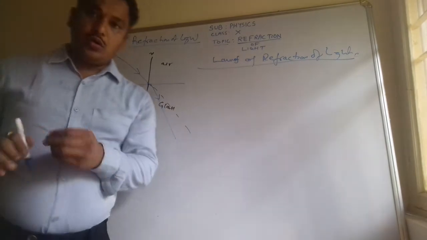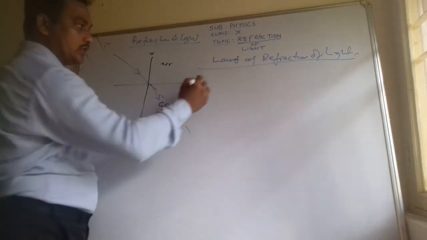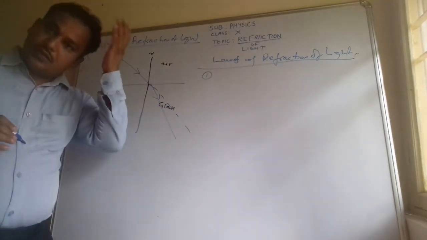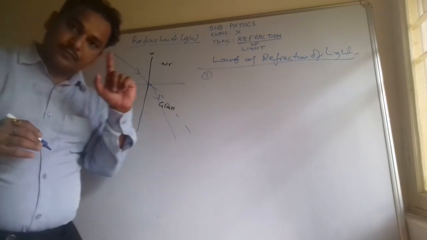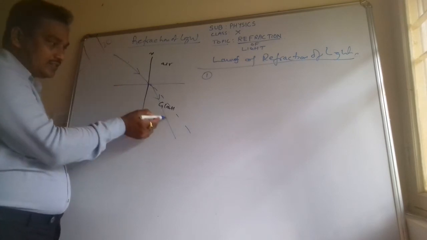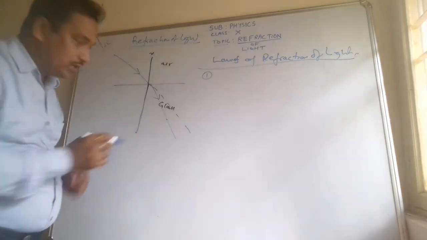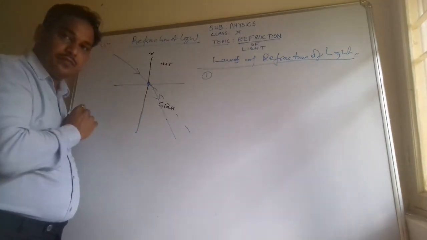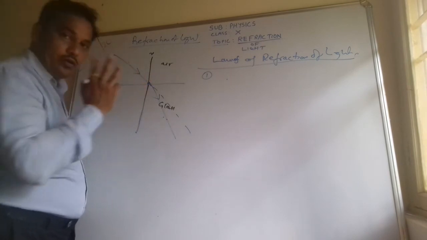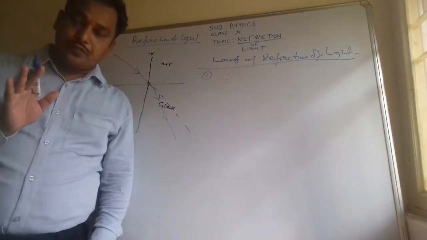Now, what are the two laws here? In the law of the refraction of light, 2 points are there. First law is what? Same as you have seen in case of the reflection of light. Here this is the incident ray, this is the refracted ray, and this is the normal. All three are meeting at this point. So we will say that incident ray, refracted ray and normal all lie on the same plane. I hope it is clear to you.